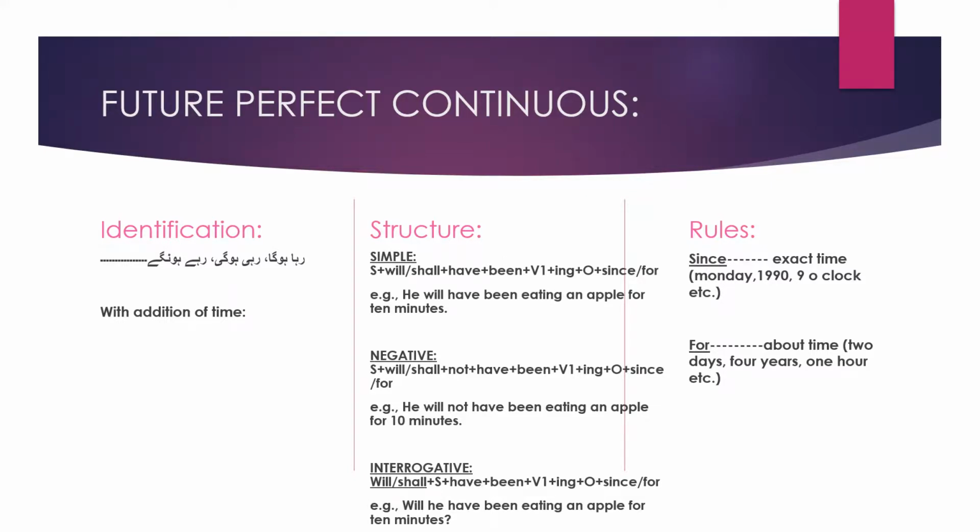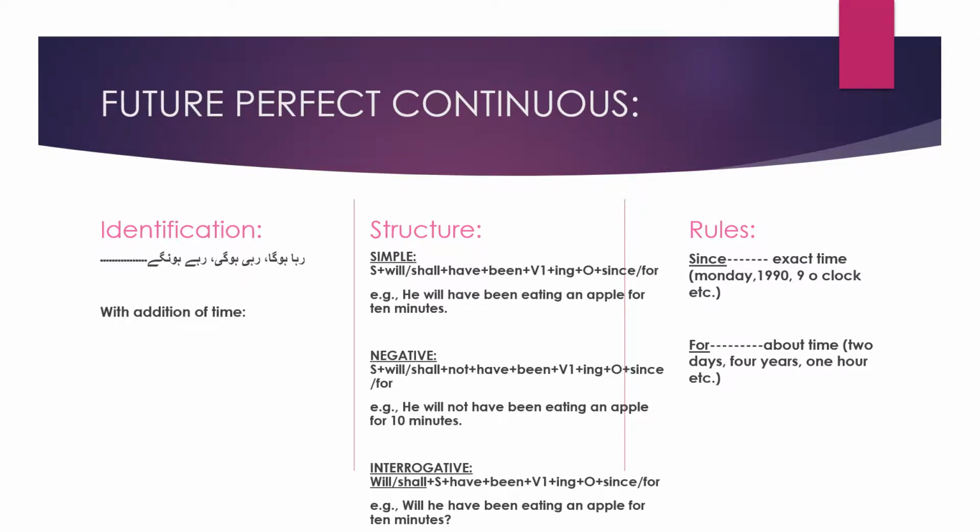That since is going to be used with exact time and for is going to be used with about time. So exact time, for example, Monday is the name of an exact day. 1990 is the name of an exact year. 9 o'clock is an exact time. But 2 years, 4 years, 1 hour, it is not an exact time.